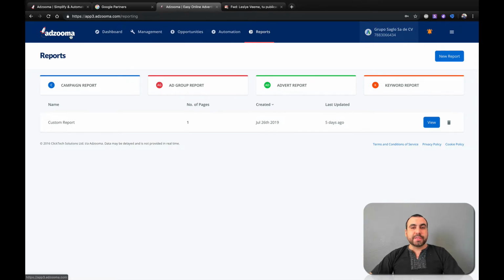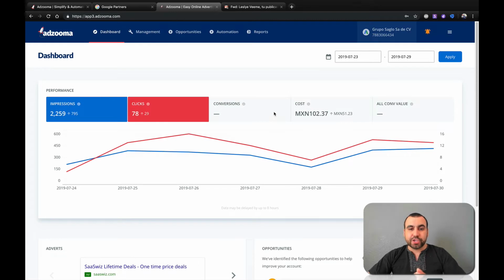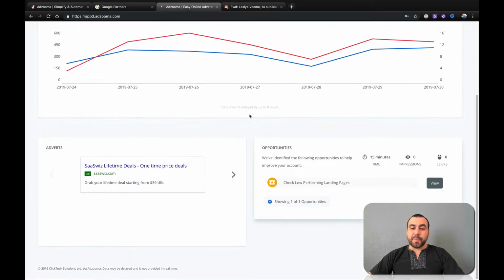This is the Adzooma dashboard, and like I said in the beginning, it's for Facebook and Google Ads Manager. And right now I already have an account open right here. We are checking the Google Ads for my account. This is this one right here. Now what you see right here, spent, is in Mexican pesos. It's going to work with your original currency. So if you've got euros, dollars, Canadian dollars, or whatever, it's just going to show the currency that you're actually using on your Google account or Facebook. So that's pretty awesome.